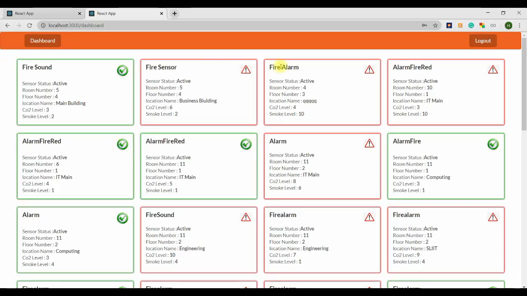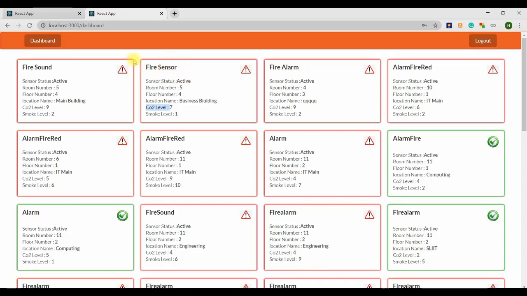The system shows sensor status, sensor name, sensor status active, room number, floor number, location name, CO2 level, smoke level. When smoke level is greater than 5 or CO2 level is greater than 5, the box border is red and the icon shows a danger icon. The border is red and the sensor is dangerous.